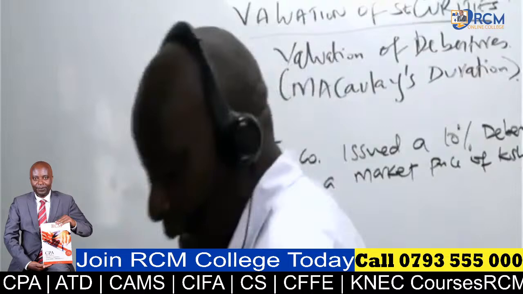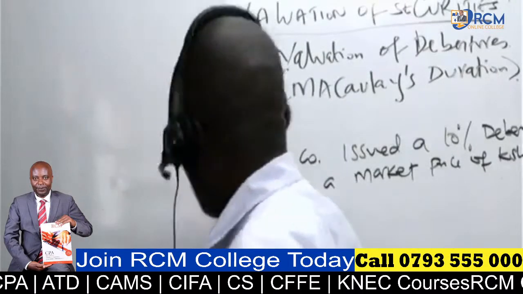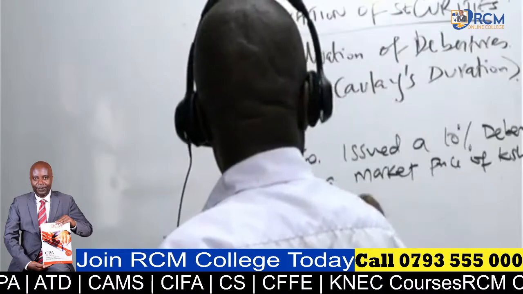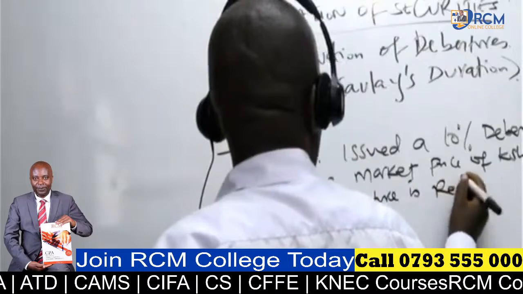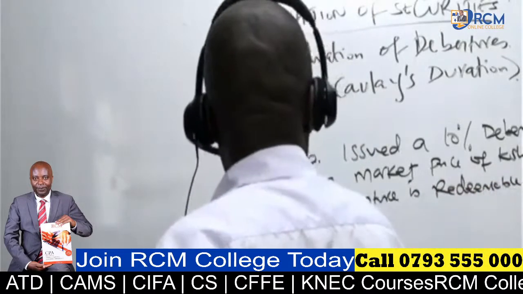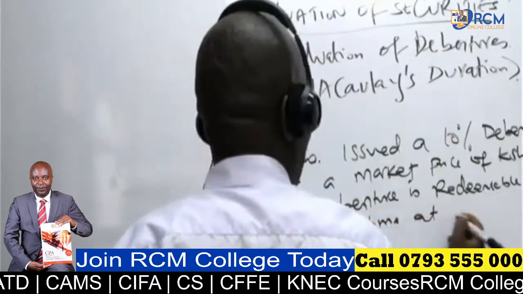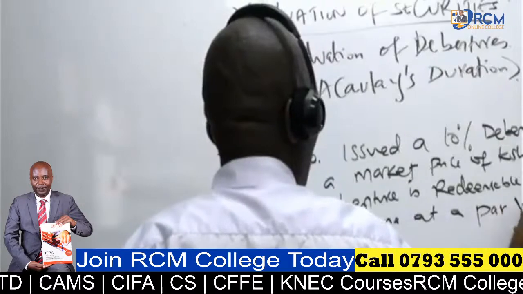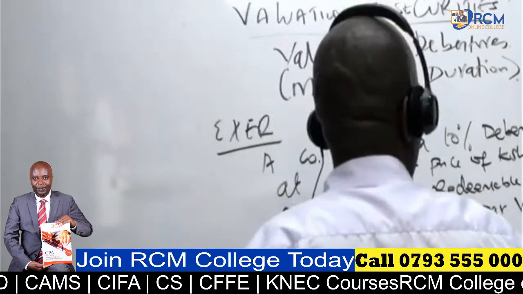The debenture is redeemable in 5 years' time at a par value of Kenya shillings 100.